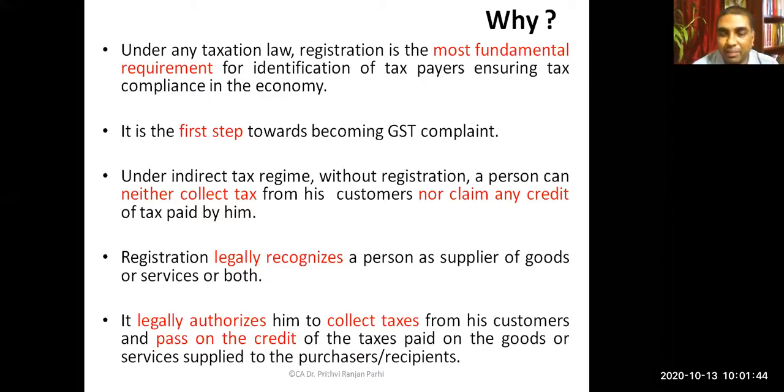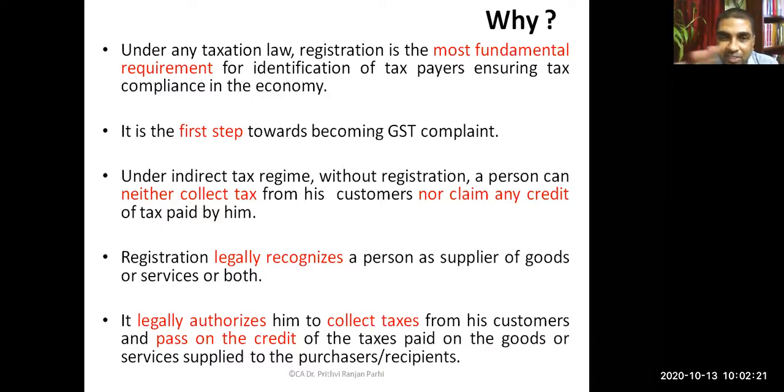So if you find a supplier is collecting GST without a registration number, that is a crime he is doing. It is a non-compliance of GST law. Registration legally recognizes a person as a supplier. So therefore, registration is required. Through this process of registration, the certificate of registration authorizes a supplier to collect taxes, and not only to collect taxes but also to pass on input tax credit.